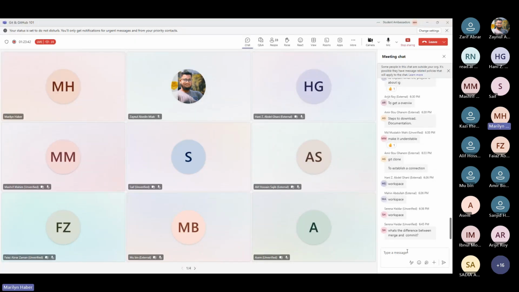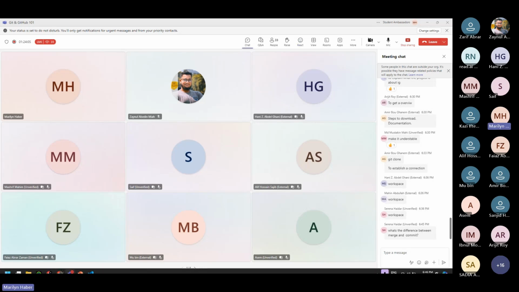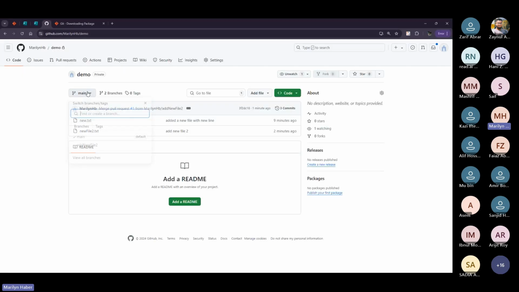Okay. So what is the difference between merge and commit? When we say we are committing a change, we are talking about different files in the same folder. But when we talk about merging, it's like we are merging a different version of the repository into the main version or the final version. Here, for example, we have the main version, which is our single point of truth that we talked about first.